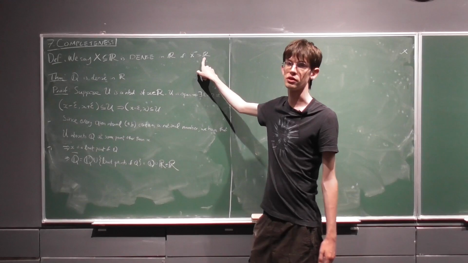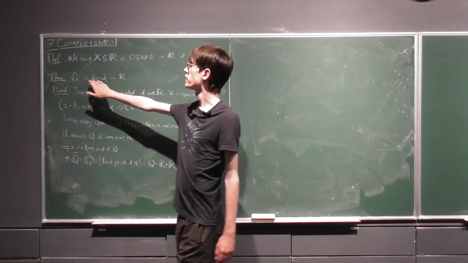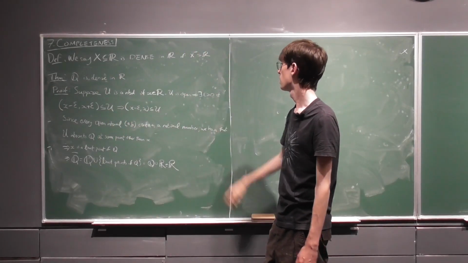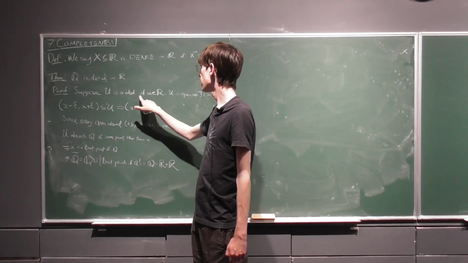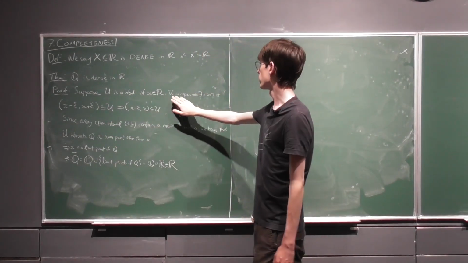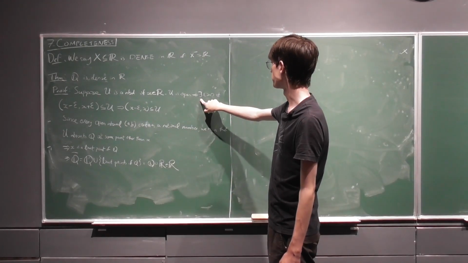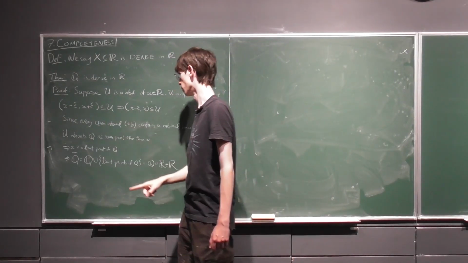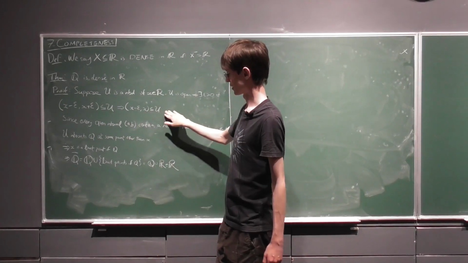Now the last thing in this video: we'll say that a set Q is dense in R if its closure is equal to R. A very common thing that comes up is the fact that the rationals are dense in the reals, and we can prove this using open subsets. If we take any real number x and U to be some neighborhood of it, then since U is open, there exists some epsilon such that we can move an epsilon to the left and right of x and stay within U, or we could actually just move an epsilon to the left and stay within U here.